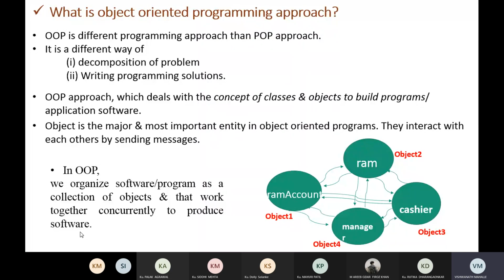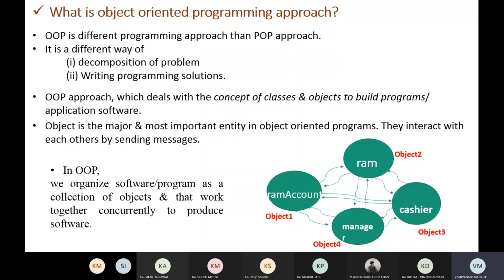OOPS is a different programming approach, which deals with the concept of classes and objects to build programs or application software. You already know object oriented programming is based on the class and object concept. To build a program we use these classes and objects. So the object is the major and most important entity in object oriented programming. They interact with each other by sending messages.